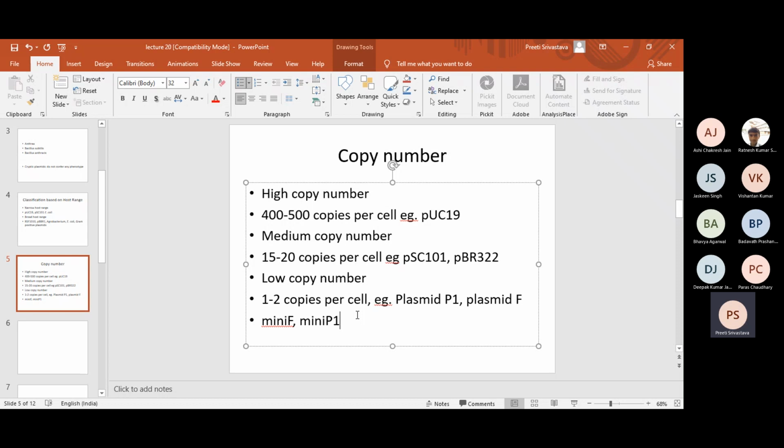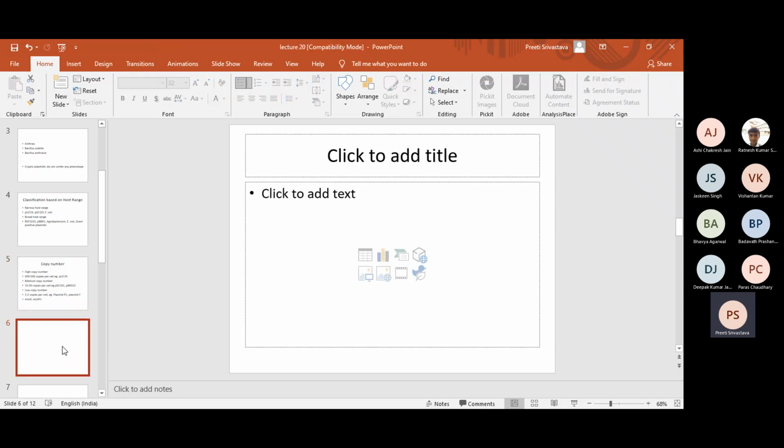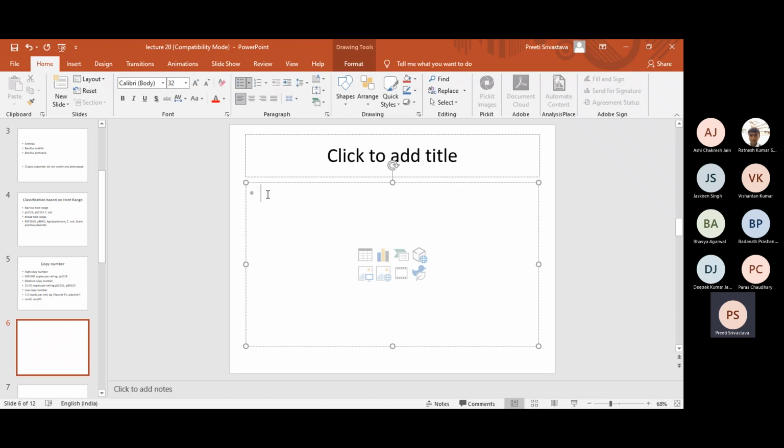So then the question is why does the cell have different types of plasmids? Some are high copy, some are medium copy, and some are low copy. And how does the cell ensure that each plasmid is maintained in the cell and is not lost? For this purpose, class, the cell has certain mechanisms for not losing the plasmid, particularly for low copy number plasmids.